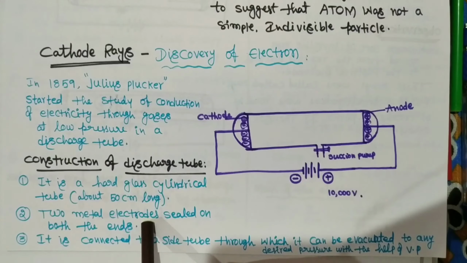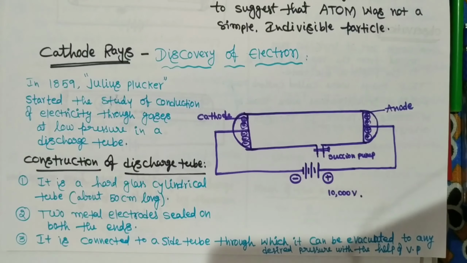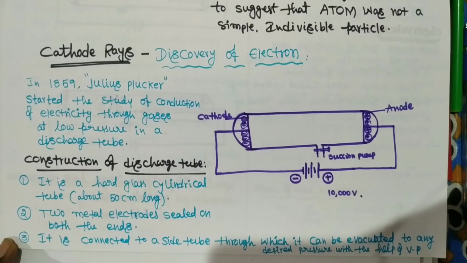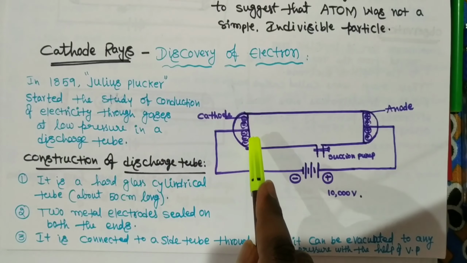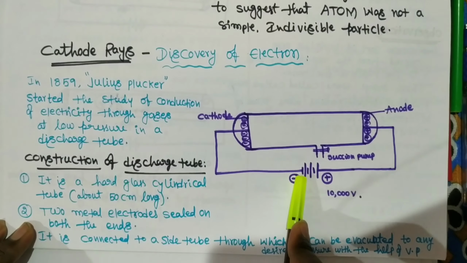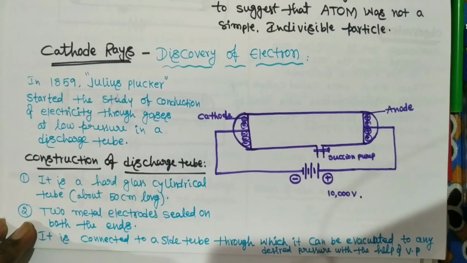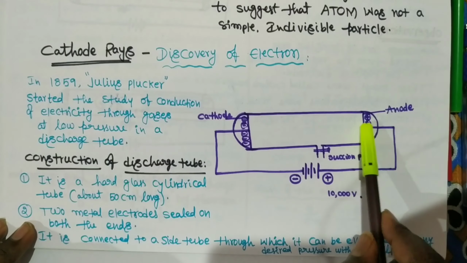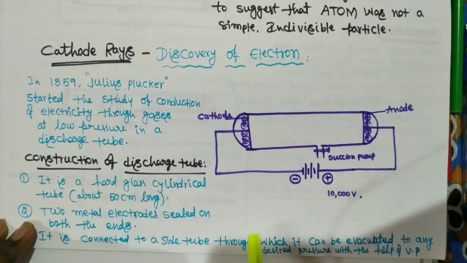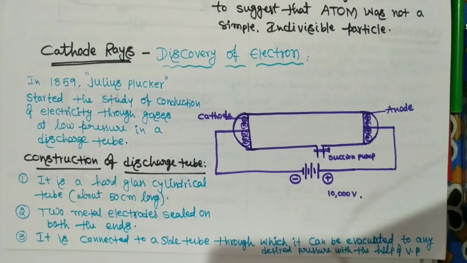Two metal electrodes are sealed at both ends. This cylindrical tube is closed with two metallic plates. The metallic plate connected to the negative terminal of the battery is called the cathode, and the metallic plate connected to the positive terminal of the battery is called the anode.